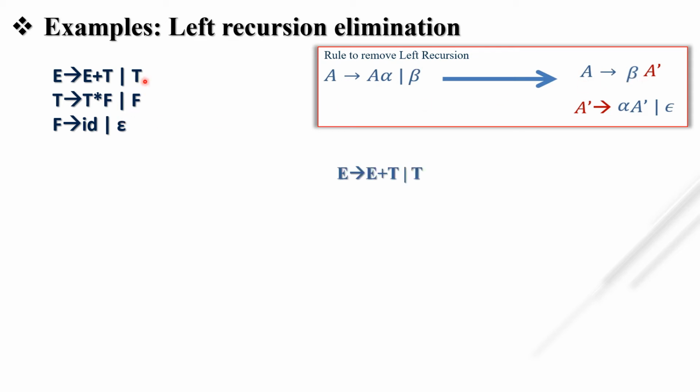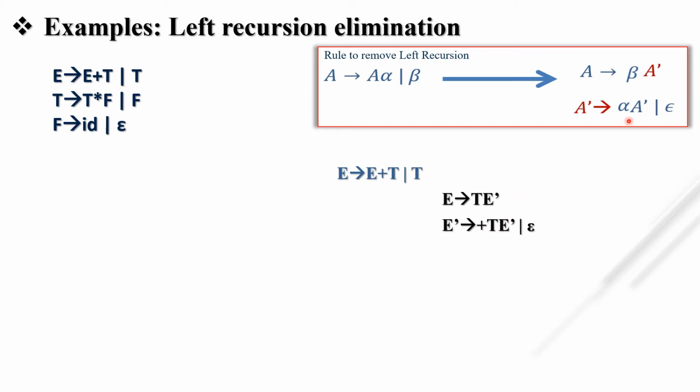So first what do we write? E tends to T E dash. This beta is our T. Okay, we put this T, and if we have an E here, we have to put E dash. If you have T here, you have to put T dash. Next, A dash tends to, in our case, E dash tends to alpha. What is our alpha? Alpha is plus T. So we put E dash tends to plus T.